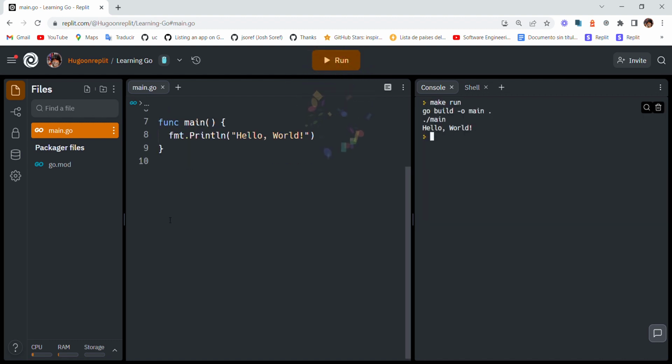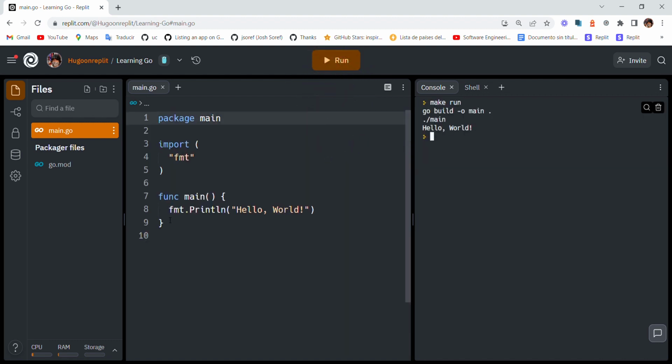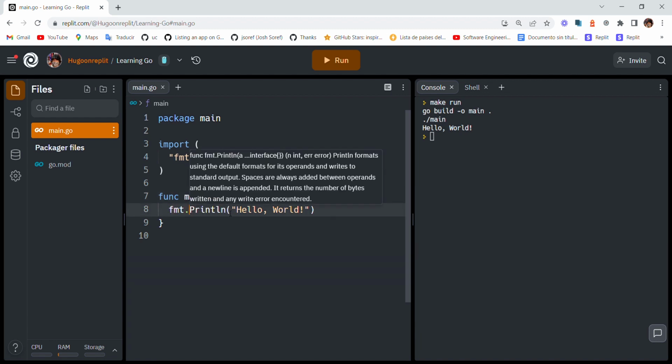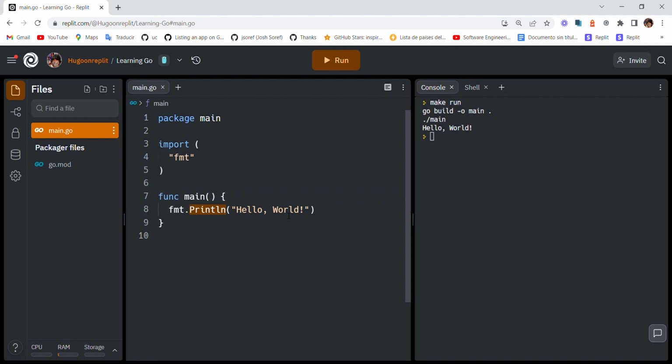Hello world. Okay, so what are the first things we're seeing here? There's an import of fmt. Then we have the main function. This is also seen in Rust. It's also an important thing, it will come up in one of my courses. Then from the imported fmt we use Println in Go, and then hello world.